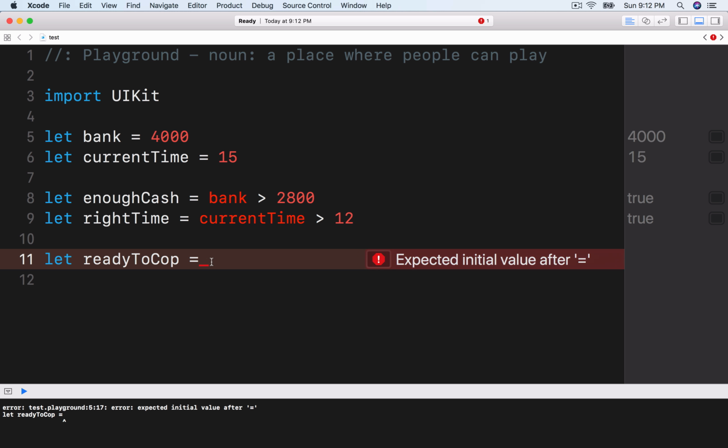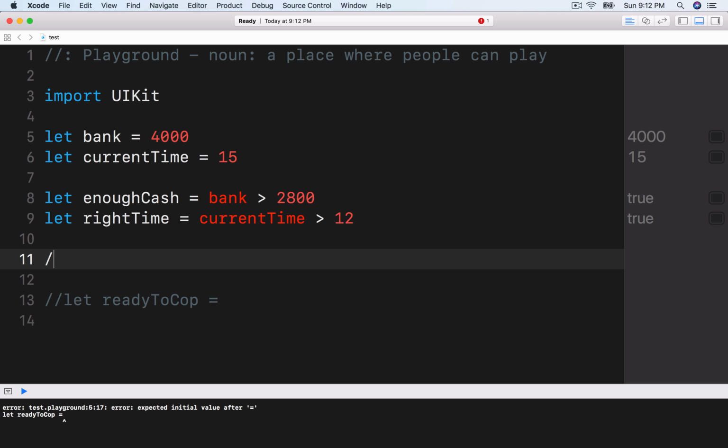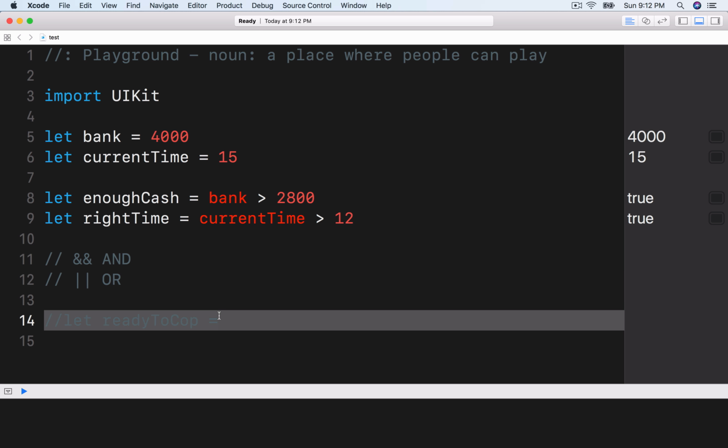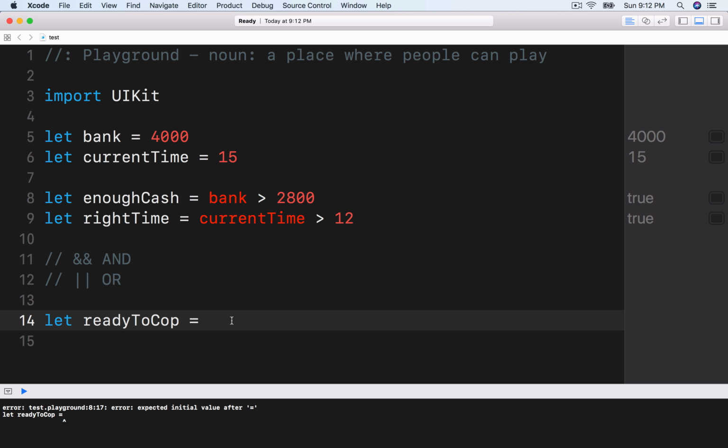Before I go on to that, let me just make a comment of what the two logical operators are. This is the and operator. And this, the two pipe symbols, which is shift, reverse backslash, this is the or operator, okay? But anyways, we got this new constant of readyToCop. And this is when we do the logical operation of enoughCash and rightTime. We have enough cash and it's the right time, okay?